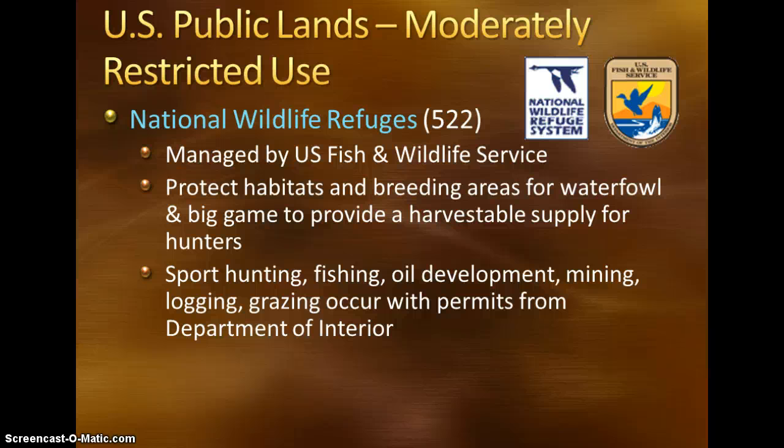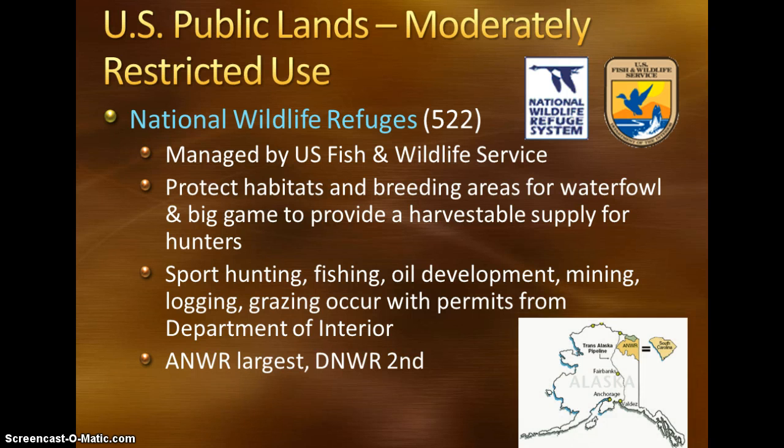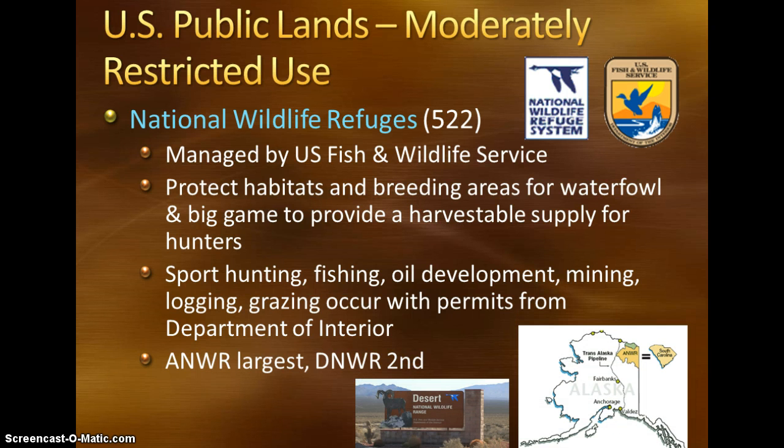Also in National Wildlife Refuges, we use these areas for fishing, oil development, mining, logging, and grazing, but those things all must occur with permits from the Department of the Interior. Anybody can't just go in to hunt or fish or start trying to log and develop the land without permission from the government. The 2 largest are the Alaska National Wildlife Refuge and the Desert National Wildlife Refuge. The ANWR is located obviously in Alaska. The DNWR is located, the majority of which, in southern Nevada.